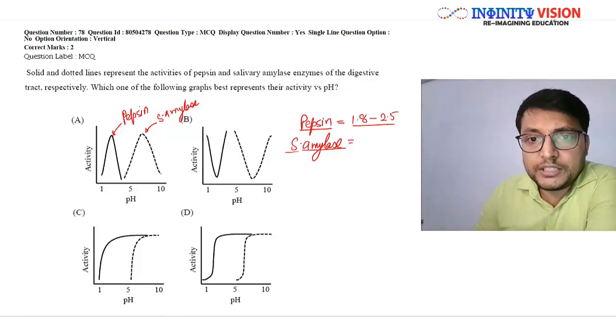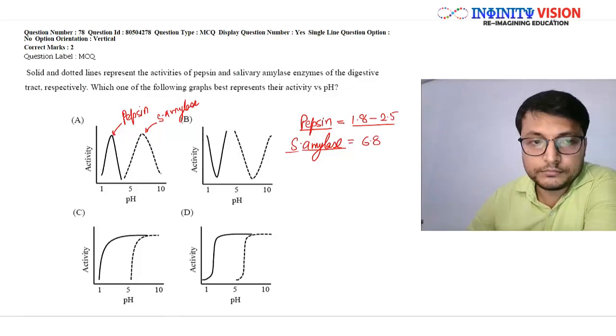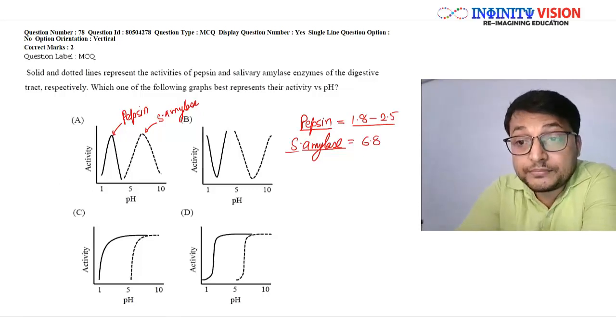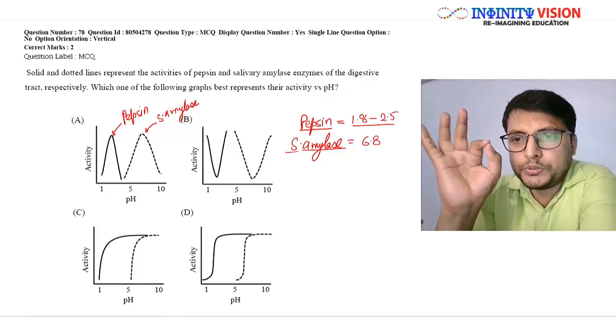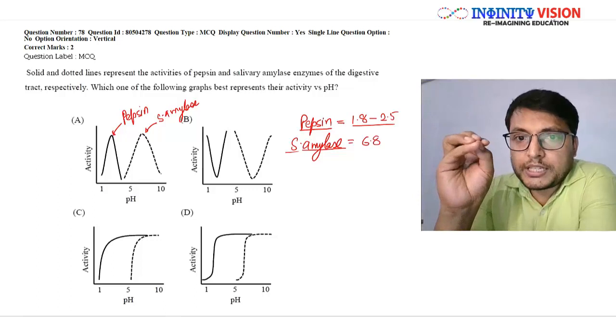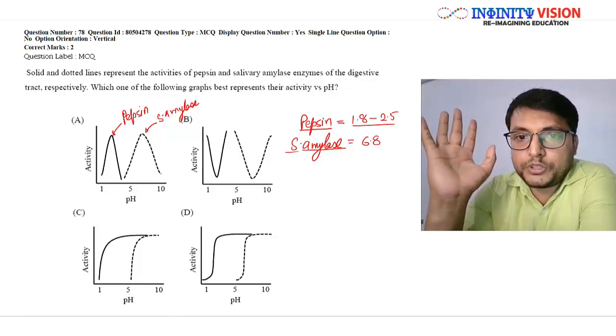It is secreted by the salivary glands and it forms the saliva, and the pH for saliva is 6.8. It is slightly acidic, just 0.2 units lower than the neutral pH of 7.0.